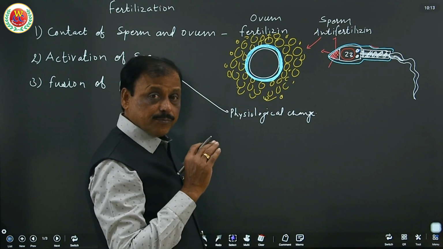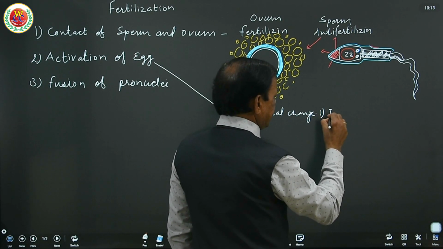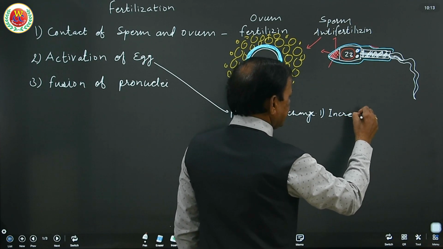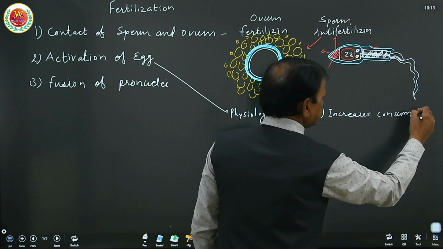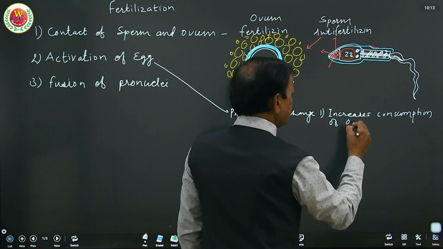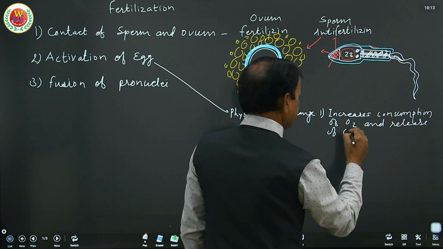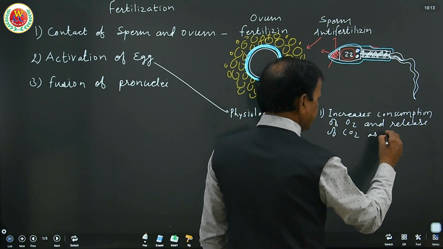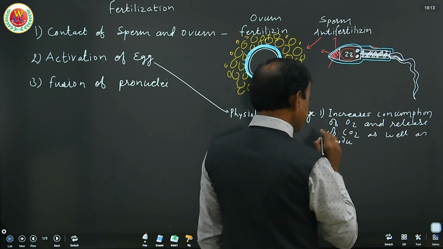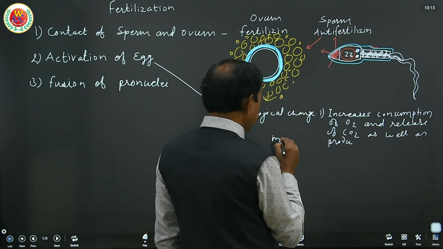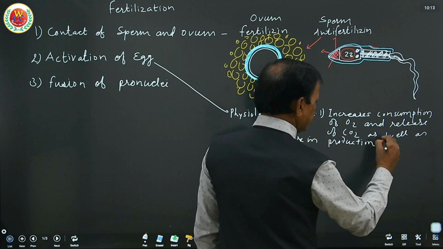In the ovum, what physiological changes occur? That one: increased consumption of O2 and release of CO2, as well as an increase in production of ammonia.